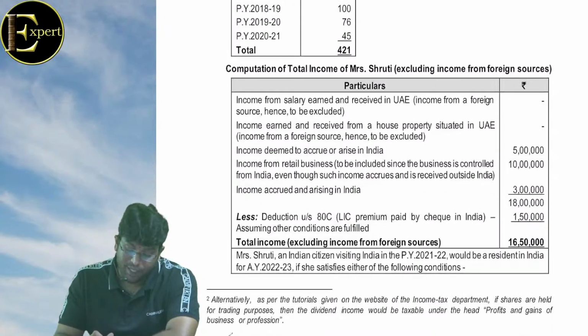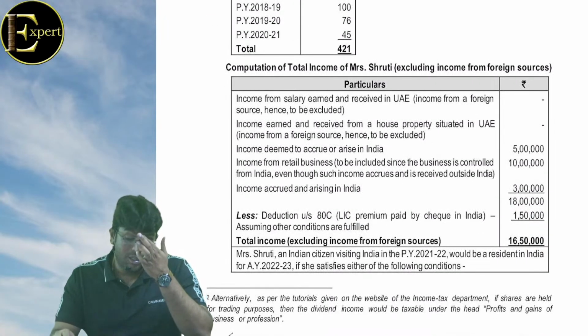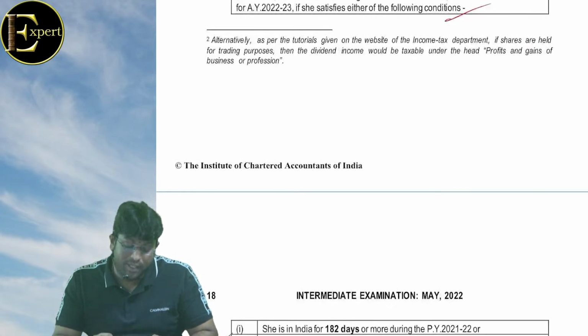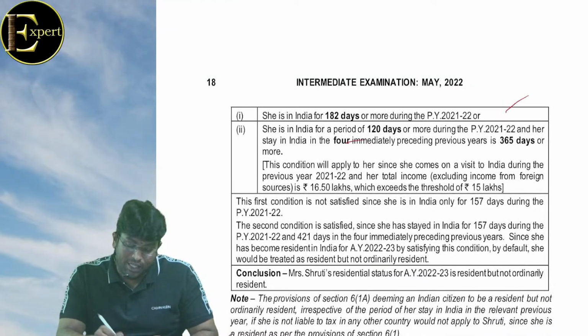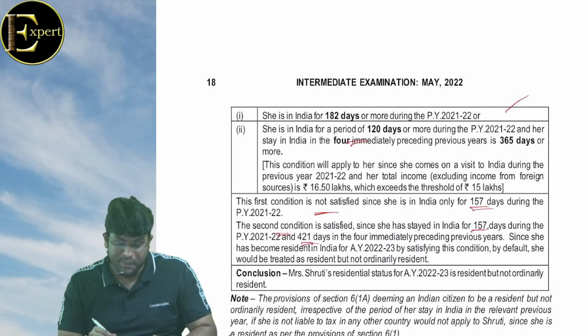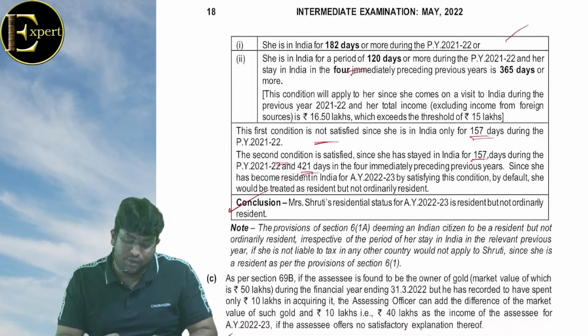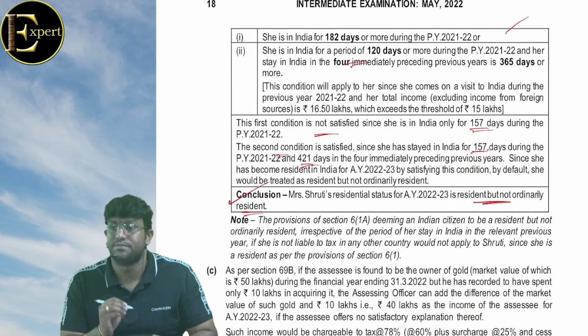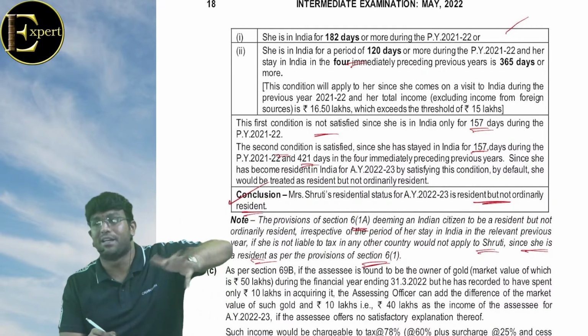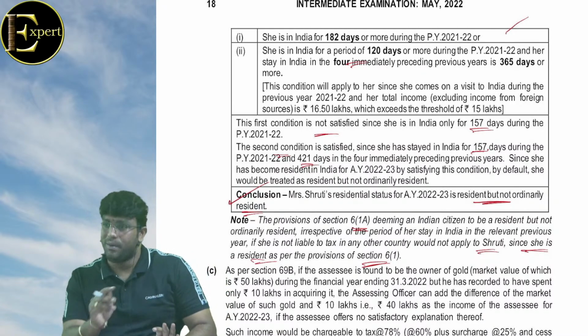देखो 421 वाला तो ठीक है. 16.5 लाख देखे ना हम लोग अभी यार दोस्तों, 16,50,000. हाँ, any one condition हो गया, 182 वाला या 60 and 365. First condition is not satisfied because it is 157. Second condition is satisfied since 157 days and 421 days. And since so, Ms. Shruti's status will become RNOR. And the provisions of 6(1A), the deemed resident concept, will not apply since she is resident as per 6(1). Deemed resident का स्टोरी तभी आएगा अगर रेजिडेंट है ही नहीं. और डीम्ड रेजिडेंट क्या है बाद में पढ़ेंगे.